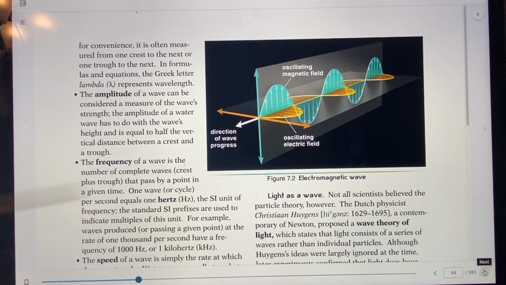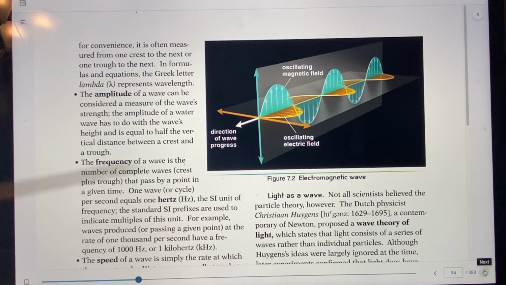Well, now let's talk about frequency, because remember I said so far we have wavelength, amplitude, and now we have frequency. Frequency is the number of complete waves that pass by a certain point in a given time. It's like timing and counting the waves as they go through, so you can see how many are going through per second.